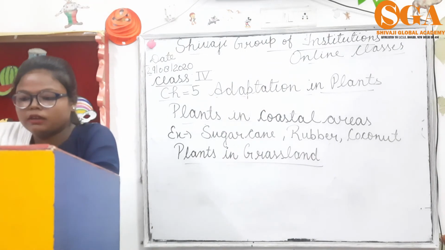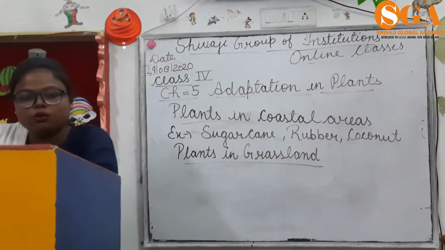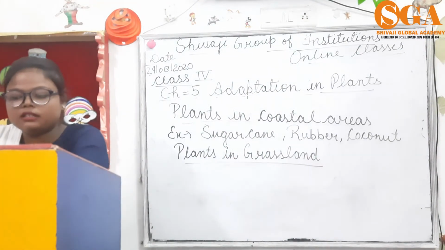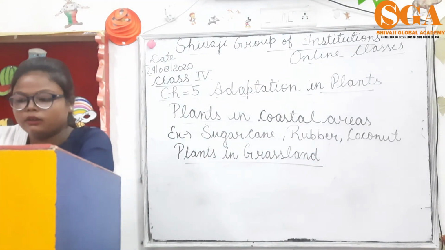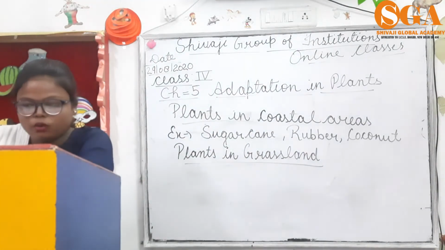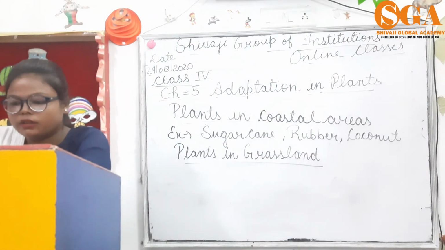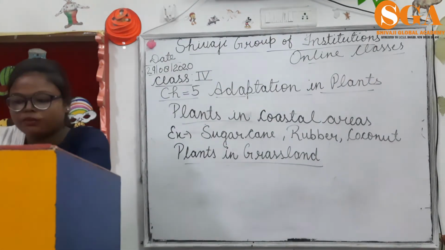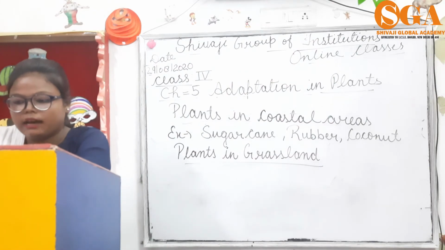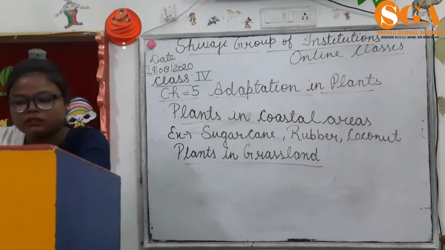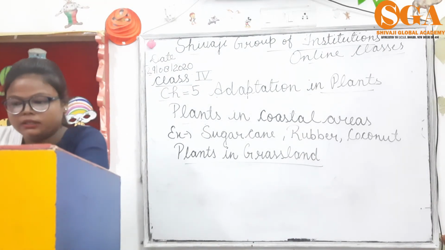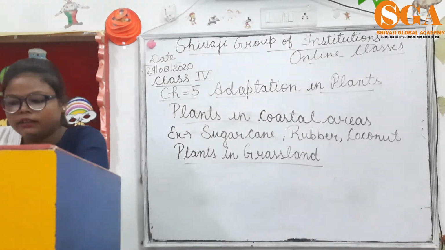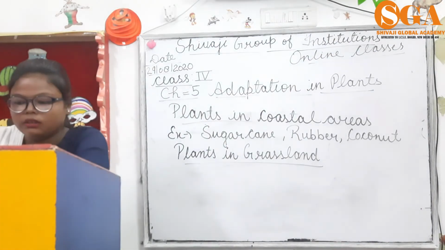They are mostly covered with grasses and a few trees. These plants have an extensive root system to prevent uprooting by grazing animals. Grasses have narrow leaves that prevent water loss.